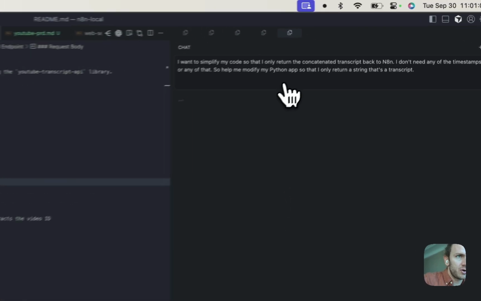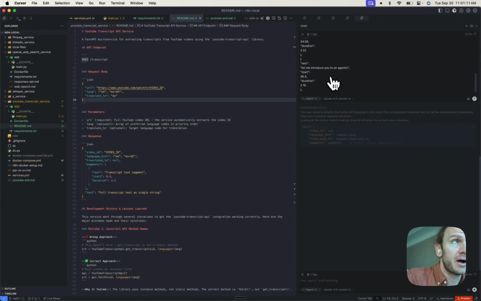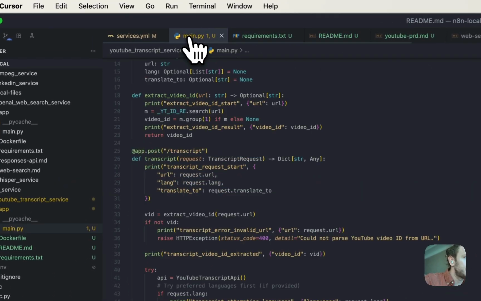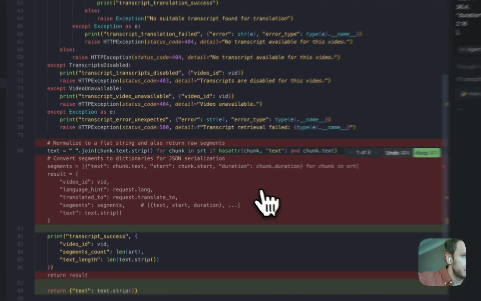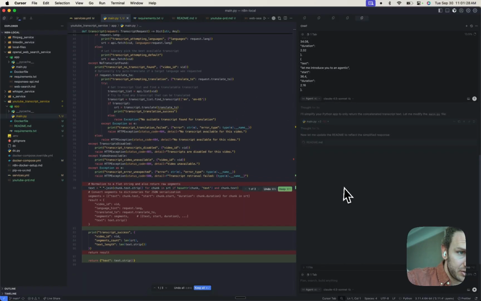So here I'm showing it the full output of what the Python app returned, but all I really want is text. I don't need all these timestamps and stuff. And it's going to simplify. We should be able to reduce the lines of code here.